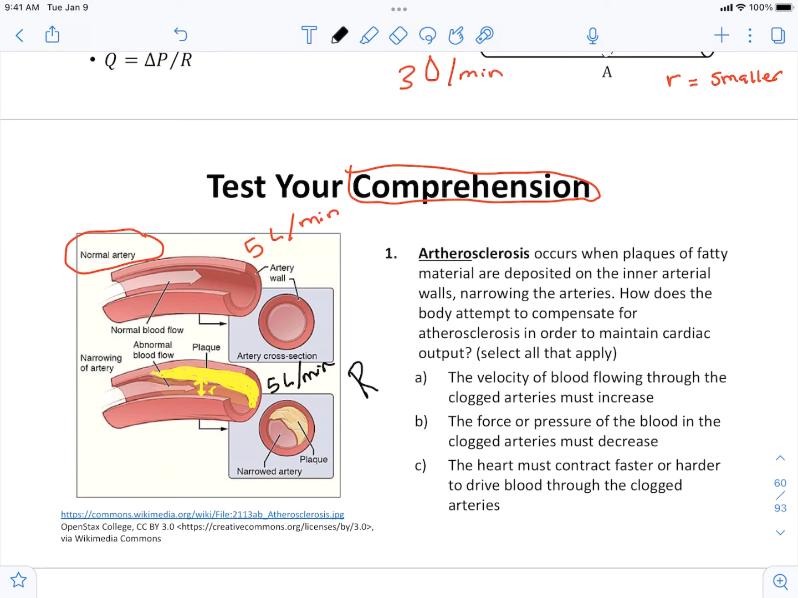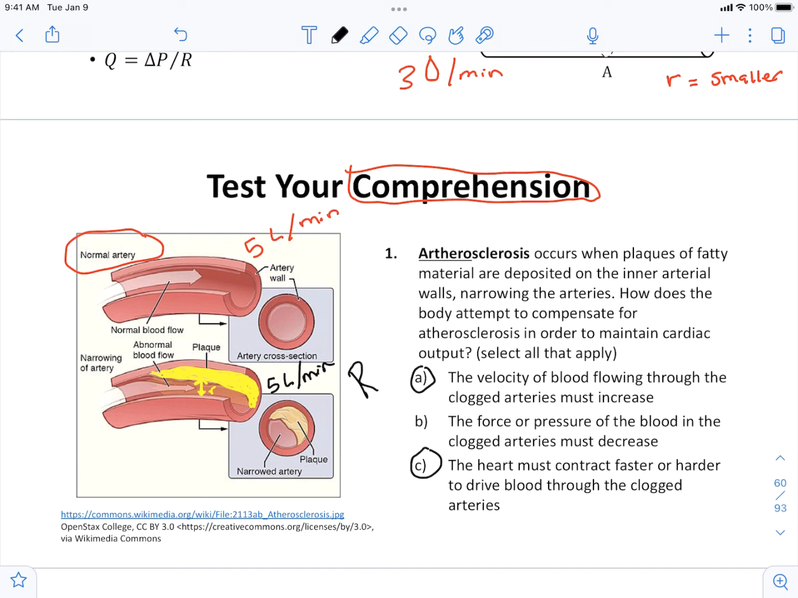Your choices are: A, the velocity of blood flowing through the clogged arteries must increase. B, the force or pressure of the blood in the clogged arteries must decrease. And C, the heart must contract faster or harder to drive blood through the clogged arteries. In order to move that blood, velocity must increase, right? We're going to have to drive it faster, push harder. The heart's going to have to contract faster and harder to give the pressure necessary to drive blood through.